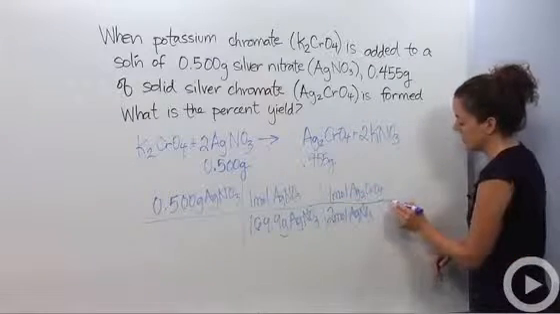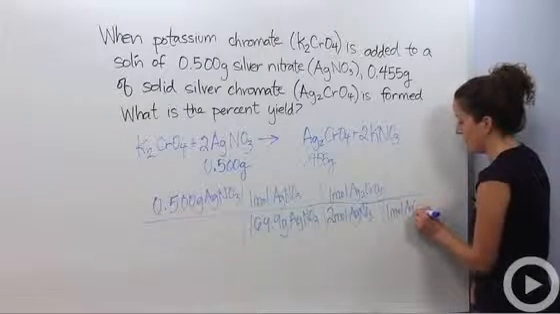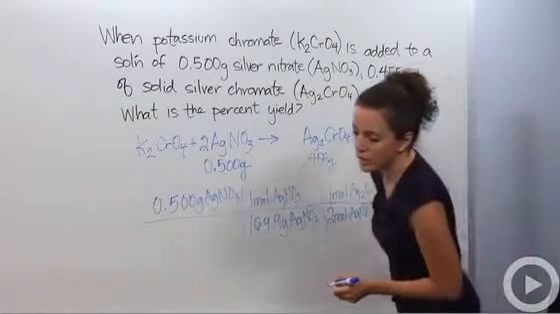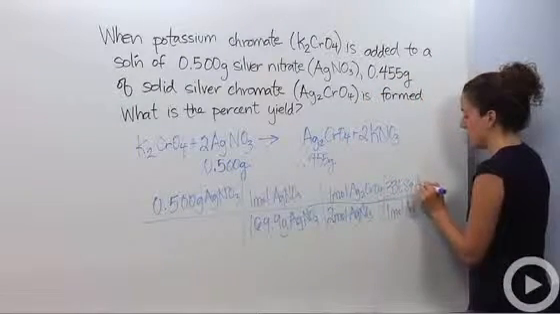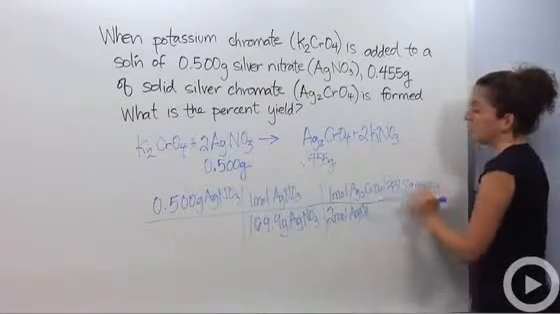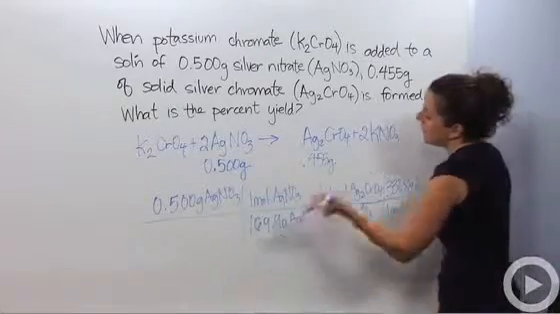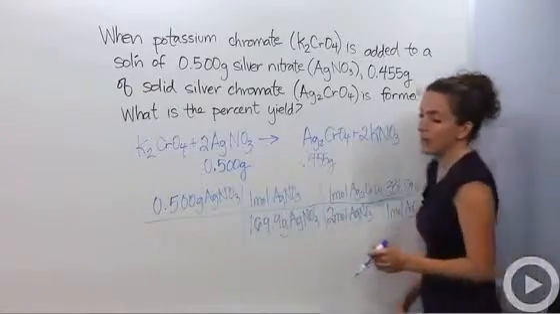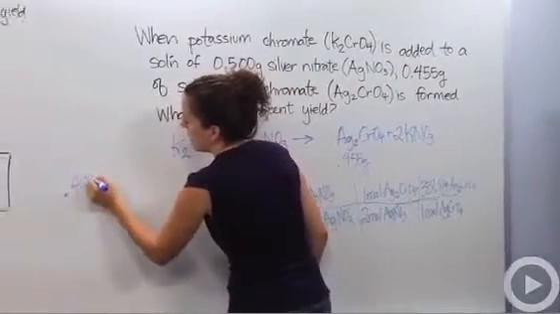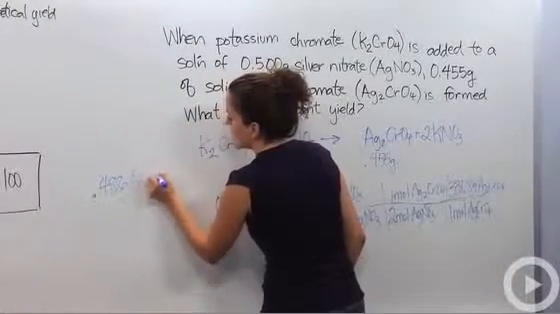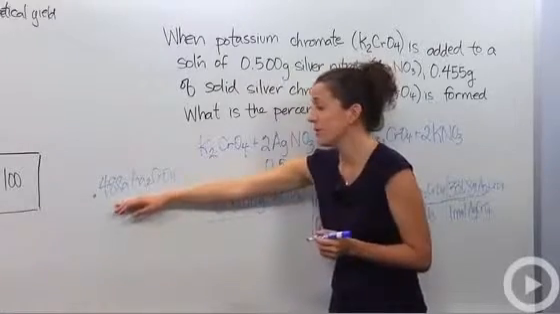So I do the molar mass. 1 mole of Ag2CrO4 is actually 331.8 grams of Ag2CrO4. Okay, so doing all these calculations, 0.5 times 1 times 1 times 331.8 divided by 169.9 divided by 2 divided by 1 will give me 0.488. I'm going to write this over here. 0.488 grams of Ag2CrO4. So I should have produced 0.488 grams of silver chromate.